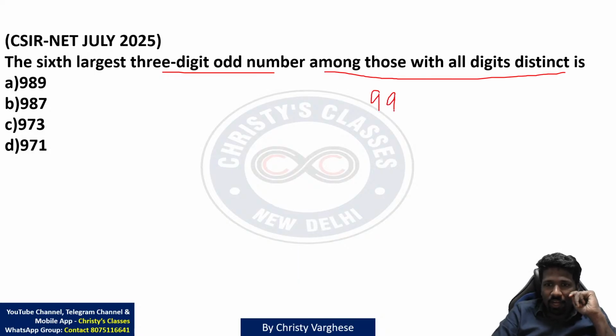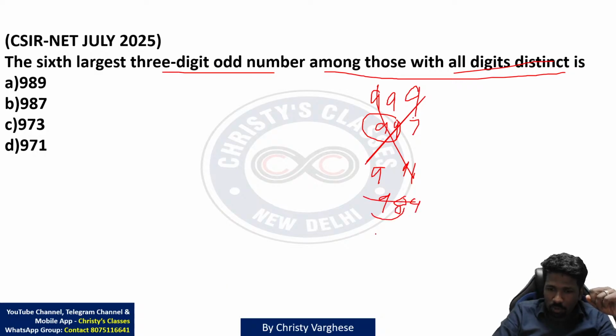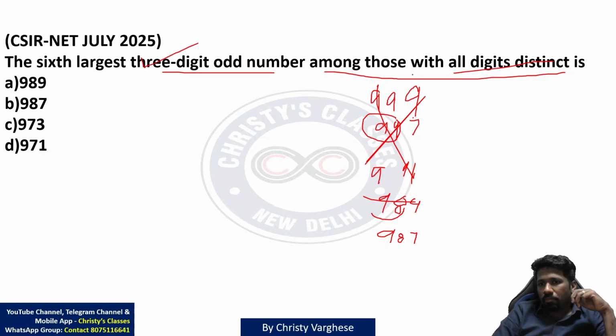Can you take 999? That is the largest 3-digit odd number. But all digits are not distinct. So 999 will not work. 997 will not work because 9 and 9 are not different. Distinct means different, right? That means no number up to 991 will work. What about 989? Is 989 okay? No. 99 is again repetition, so not okay. 987, yes. 987 is the first such number which satisfies this condition: the largest 3-digit odd number with all digits distinct.